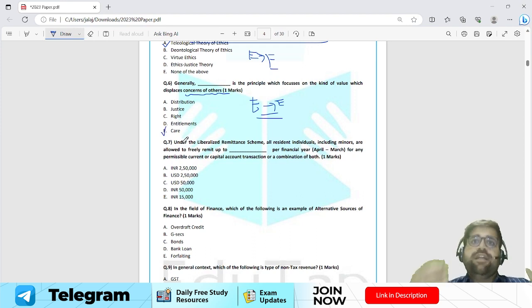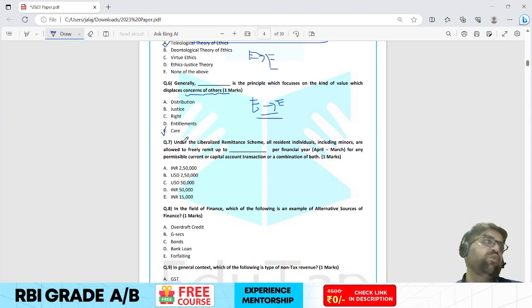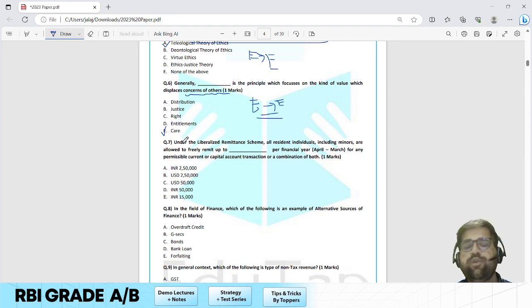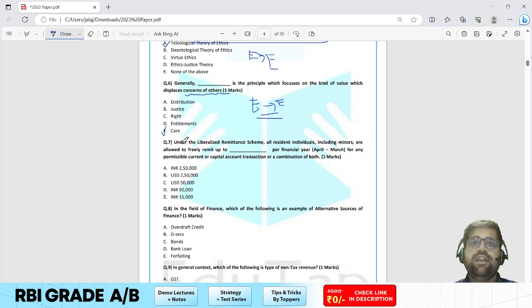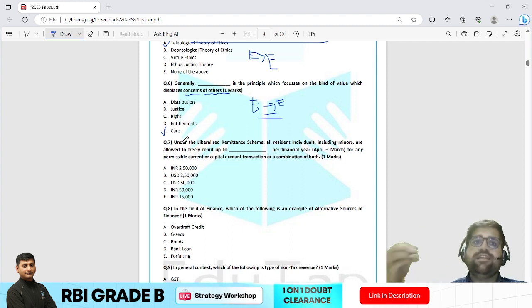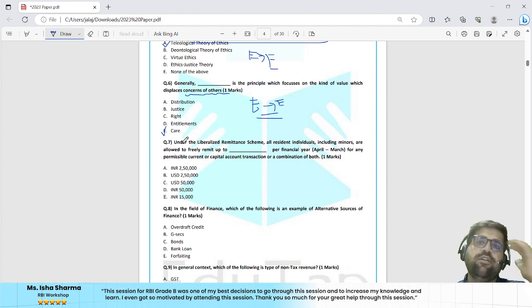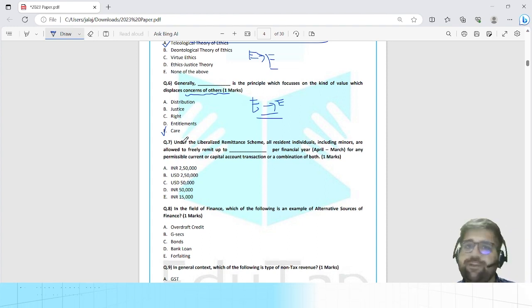Care is what? That you show a kind of loving attitude towards your parents, towards your friends, or towards your different relatives, right? So this is what your care is all about. Okay, so care is regarding the concerns of another. Now even if you don't have any prior knowledge of ethics, you could have done this with your calculated risk, or you could have done this with your logical mind as well.